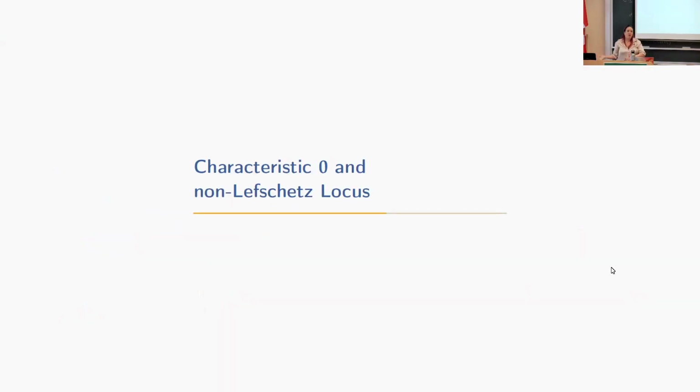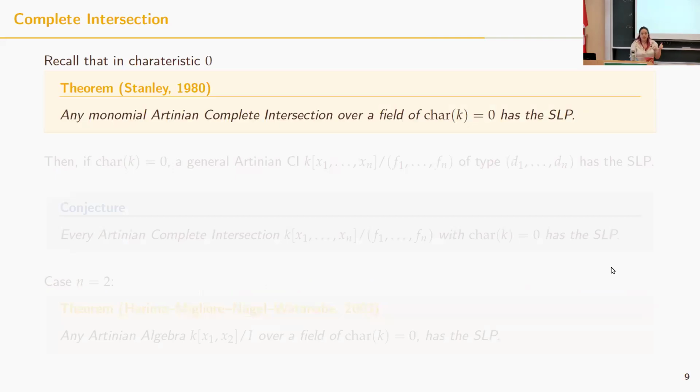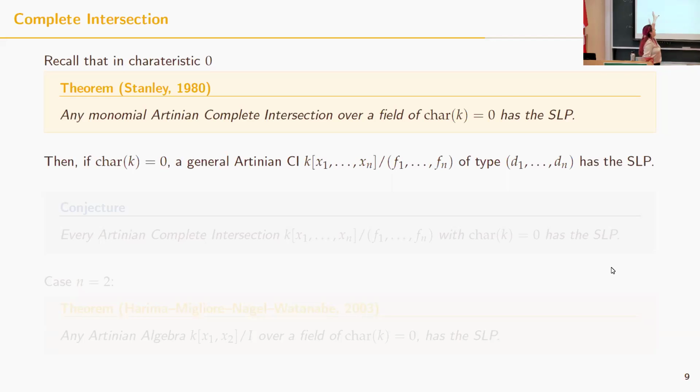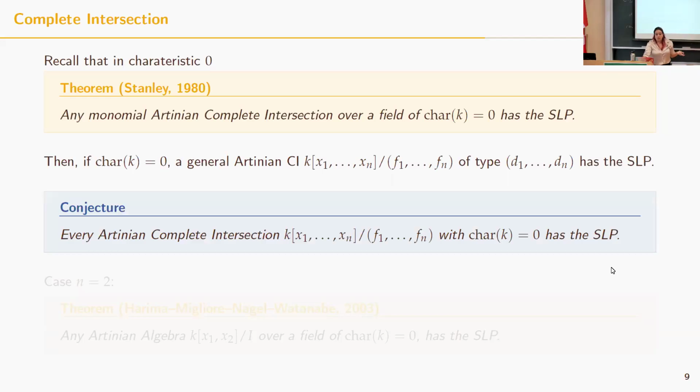And now I want to shift to characteristic 0, and specifically talk about the non-Lefschetz locus. Let's recall what we know. We know that in characteristic 0, every monomial complete intersection has the weak Lefschetz property and the strong Lefschetz property. This also means that a general Artinian complete intersection of degrees d1, ..., dn, with general coefficients, will have the strong Lefschetz property. There is a conjecture that every complete intersection has the strong Lefschetz property. This conjecture is actually very widely open.